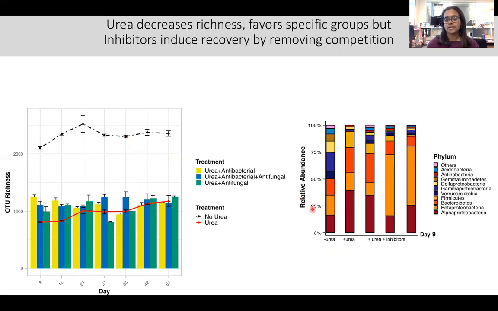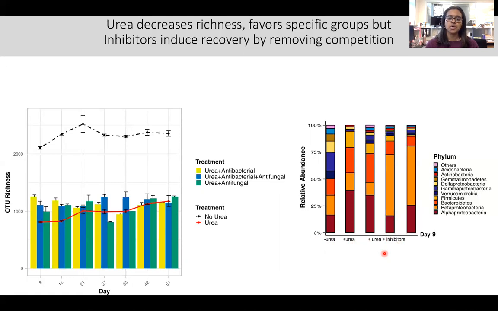A similar trend is seen across the taxonomic level, where a greater number of taxa are seen without urea compared to when urea was added. This indicates that urea favors specific groups of organisms. When inhibitors were added, a larger number of taxa was present. Altogether, this shows that inhibitors induce the recovery by removing competition through the suppression of actively growing organisms.